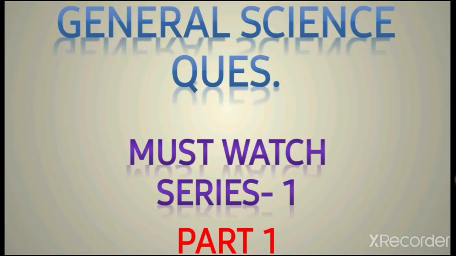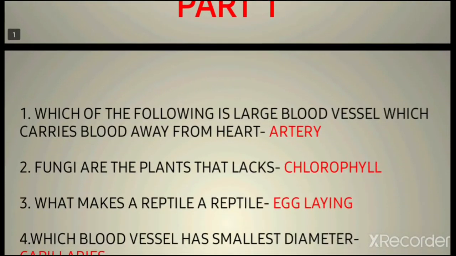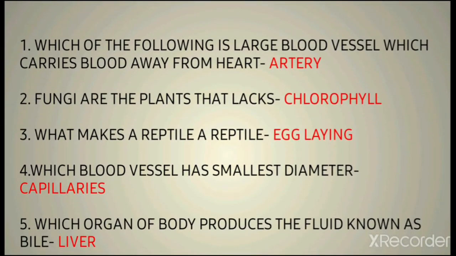So today's topic is questions on general science. Here we begin. The first question is, which of the following is the largest blood vessel which carries blood away from the heart? An artery carries blood away from the heart, and the blood vessel which carries blood towards the heart is the vein. The largest blood vessel is the aorta.